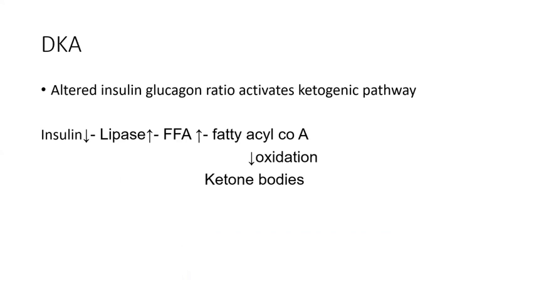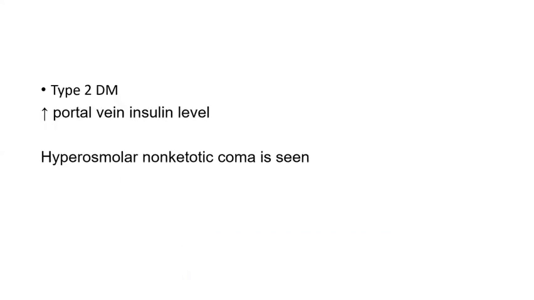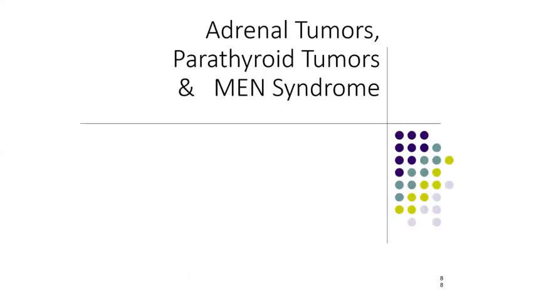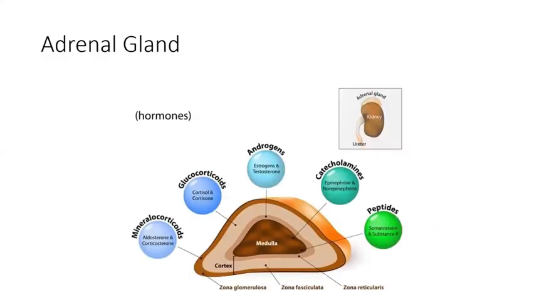Ketoacidosis, treatment of ketoacidosis. Remember what are the ketone bodies? How are you going to diagnose them? Acetoacetic acid and beta-hydroxybutyric acid. Remember the investigations. Remember the ketogenic pathway before you read about diabetic ketoacidosis. Then hyperosmolar non-ketotic coma. Then lab diagnosis of diabetes is also very important. In that HbA1c, what is specific about the HbA1c? Kindly read. I have not given here due to lack of time.